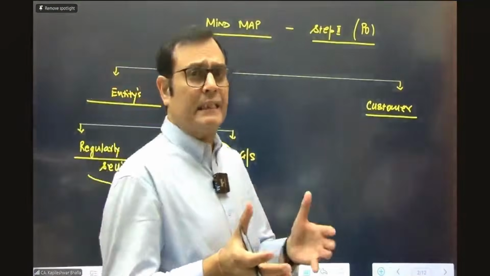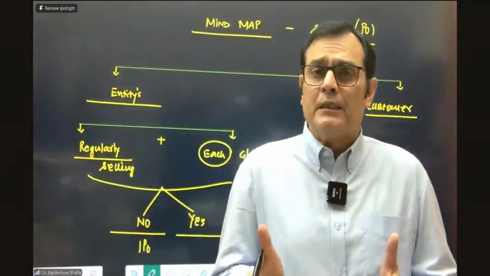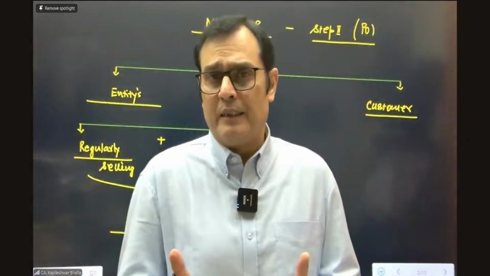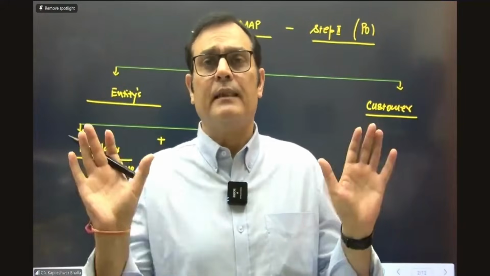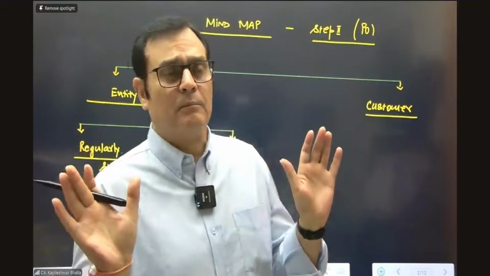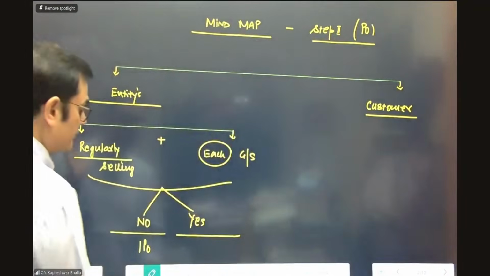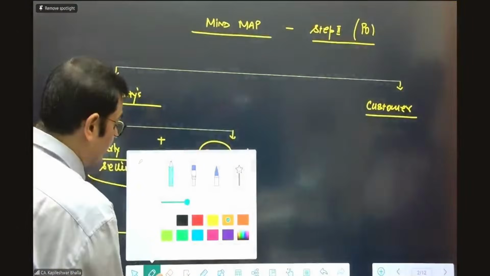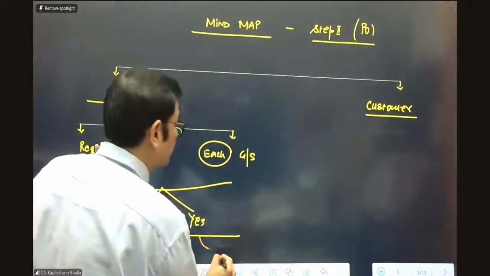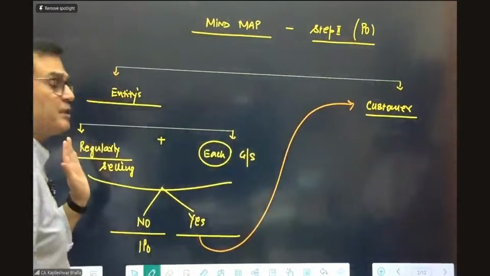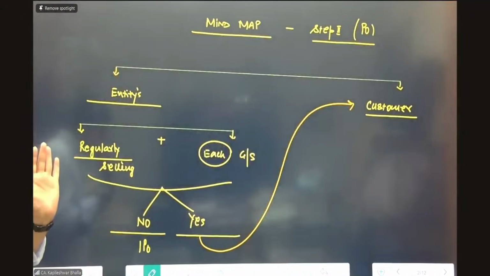Because if the entity is not selling these goods on a regular basis and on an individual basis, that means they're always selling things as a bundle. It would be a single performance obligation, no further analysis required. But if you say yes, then it's time to look into the customer's perception at this stage.